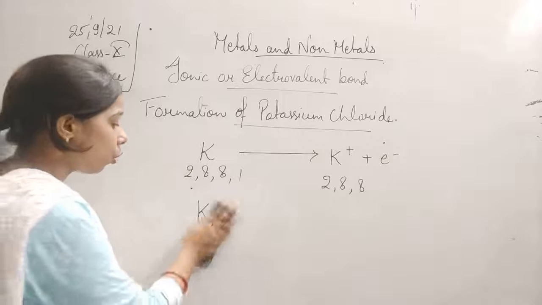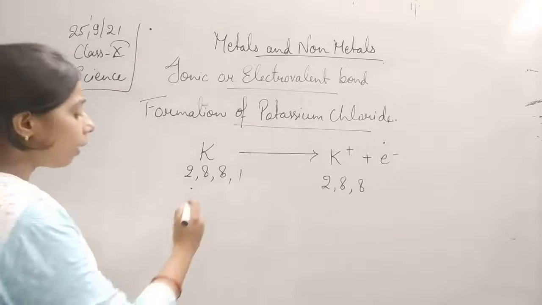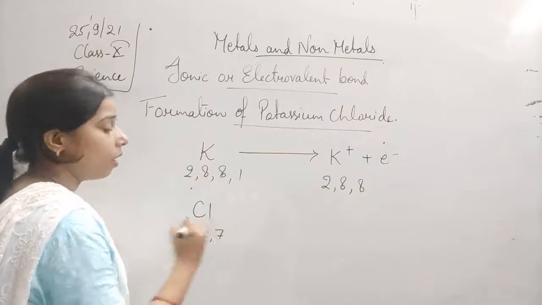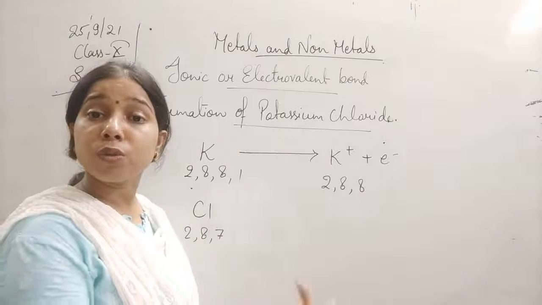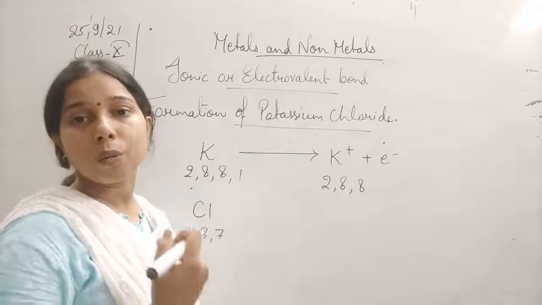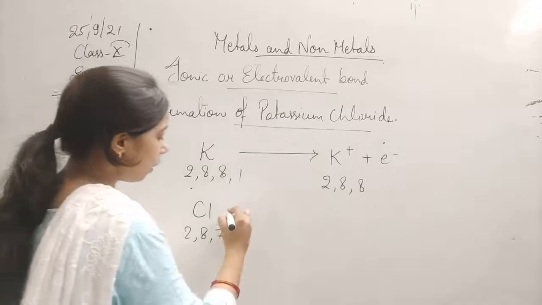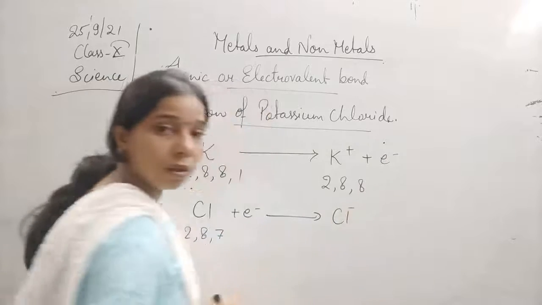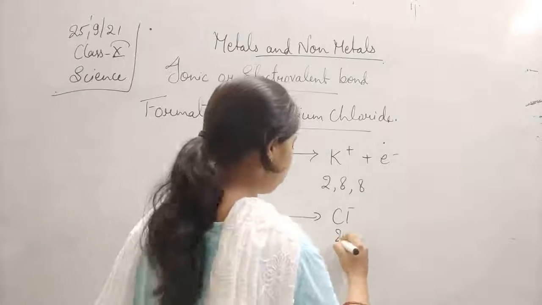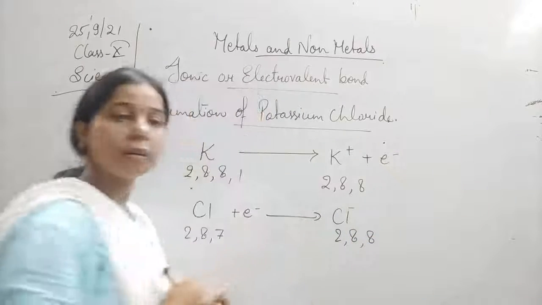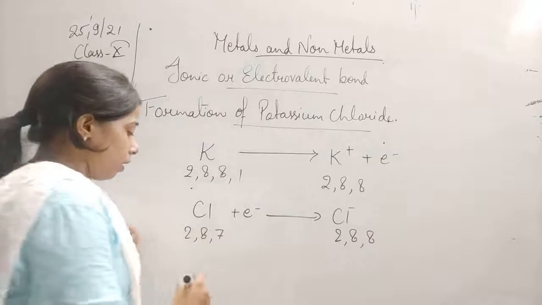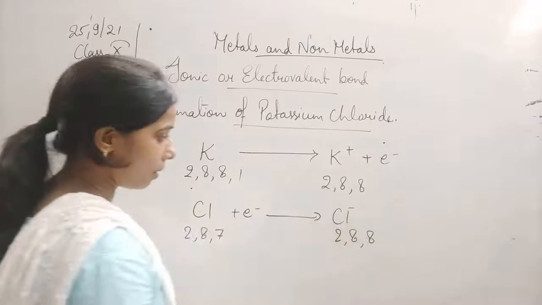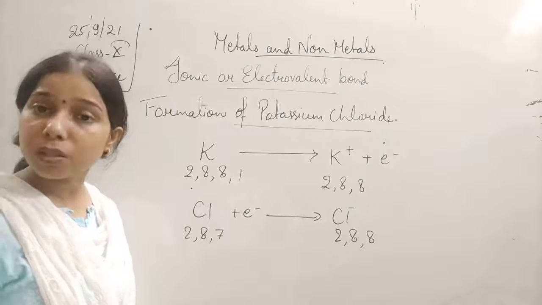Let us see the case of chlorine. Students, how is the chloride ion formed? This is chlorine, again the same thing, 2, 8, 7. What will it try to do? It will try to accept one extra electron, and when the electron is accepted it will become Cl minus, the chloride ion, that is 2, 8, 8. So here also it is balanced.